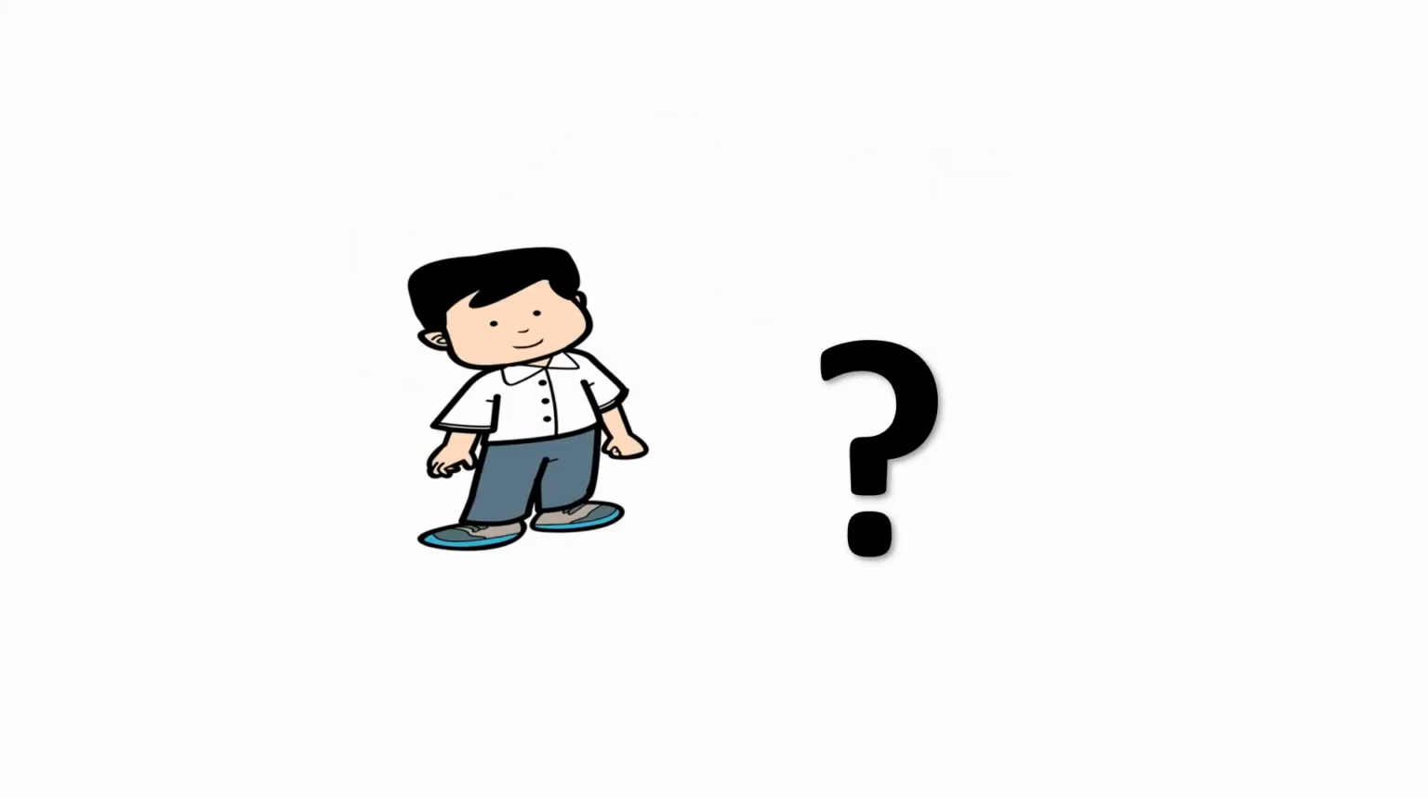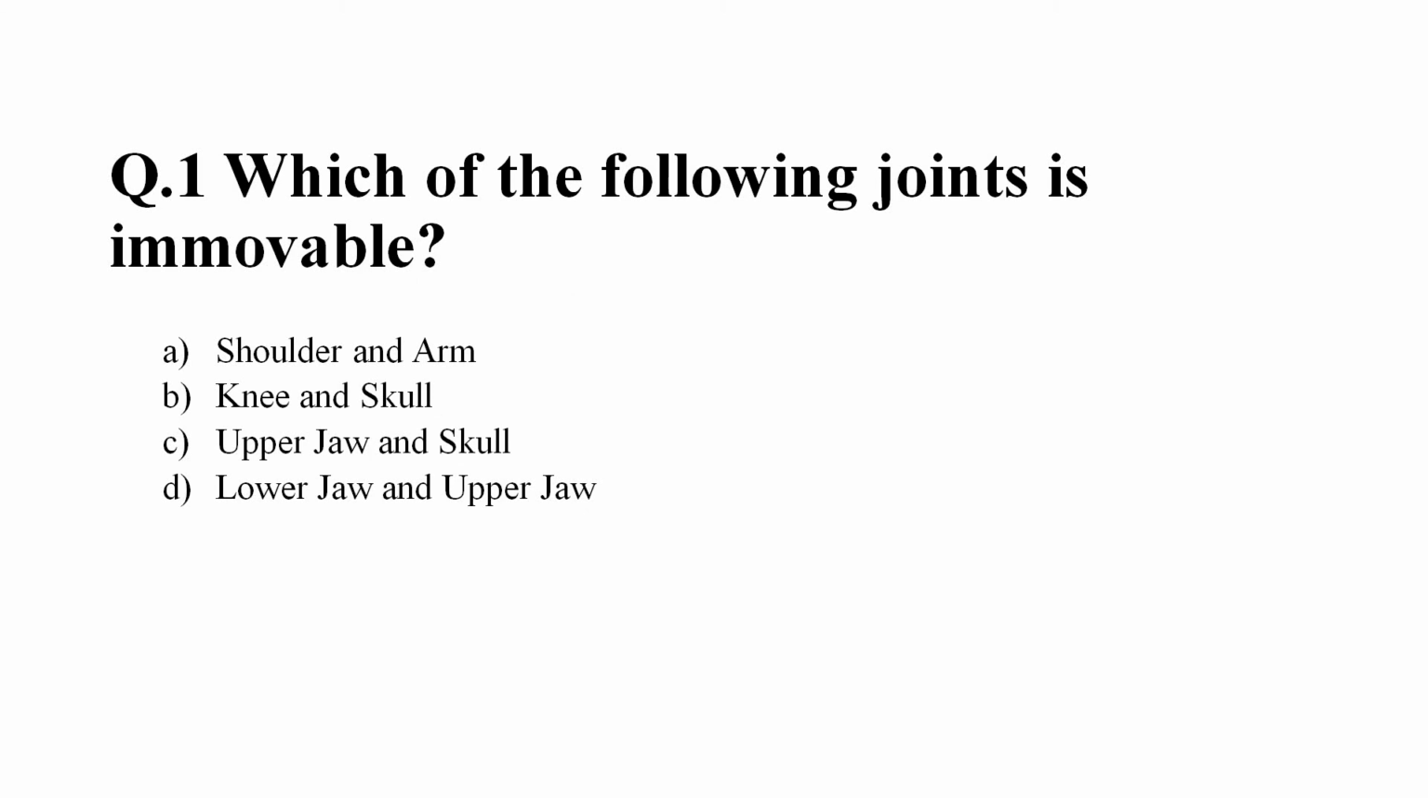Now let us revise what we have learned today by solving some questions. Question number 1. Which of the following joints is immovable? Option A, shoulder and arm. Option B, knee and skull. Option C, upper jaw and skull. Option D, lower jaw and upper jaw. And the correct answer is option C, upper jaw and skull.